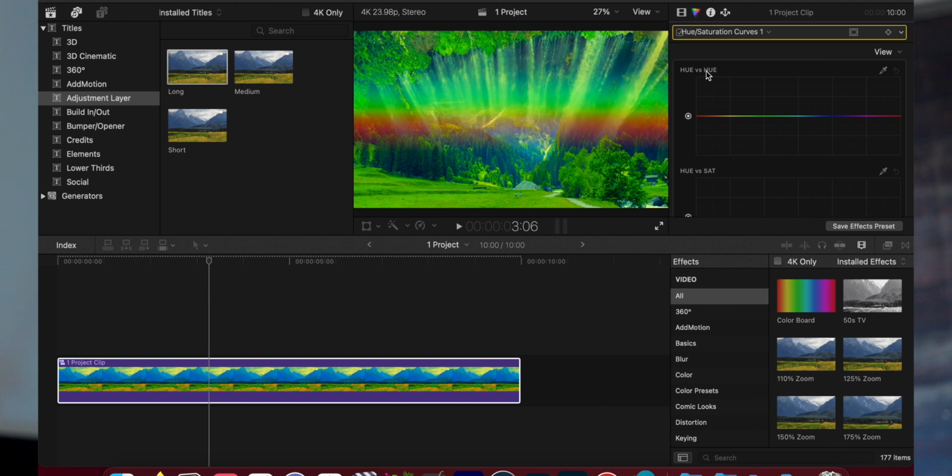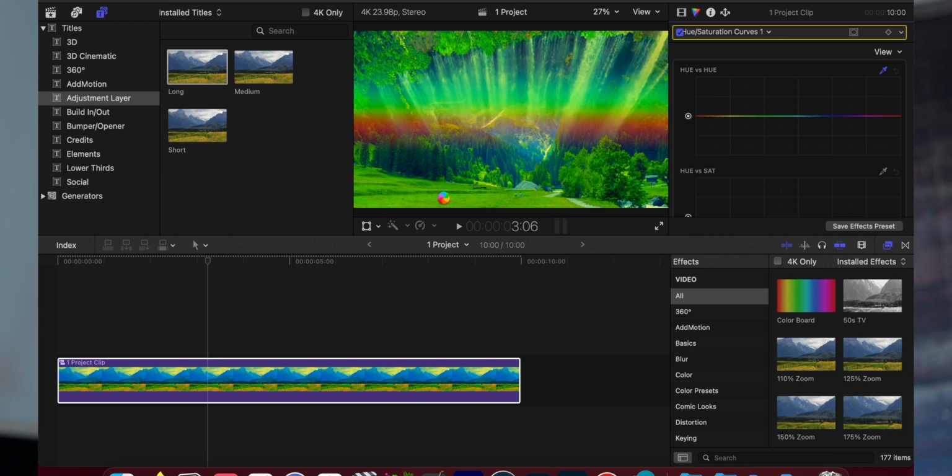The Hue Vs Hue slider allows you to select a specific color, then change it to another color by making a selection of the color that needs to be changed and moving the head up and down. Now, find the eyedropper on Hue Vs Hue, and then click on the color you want to change. So, in this example, I want to change the green.